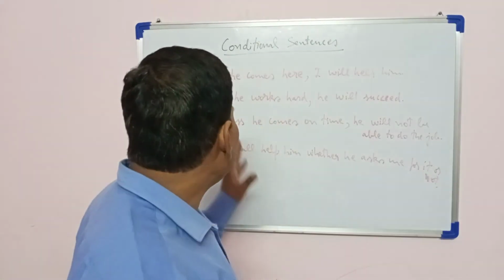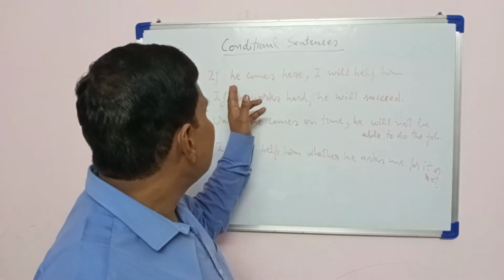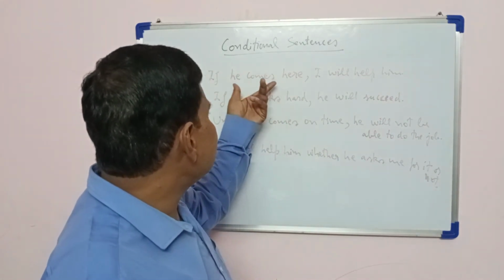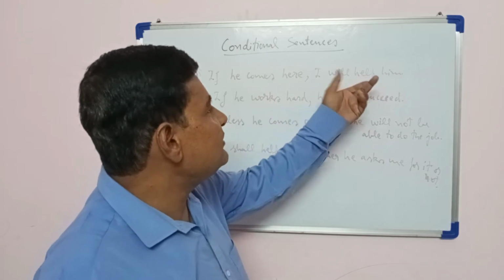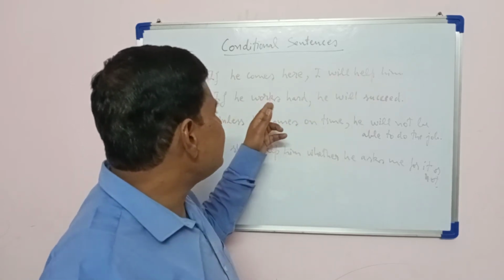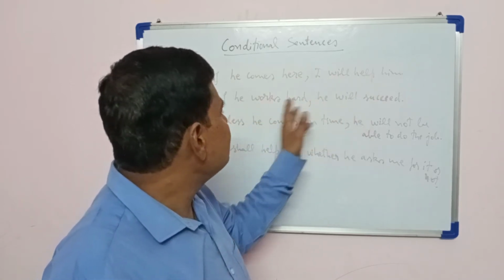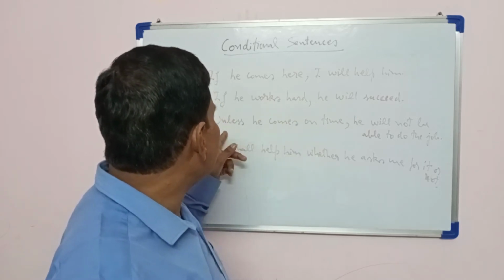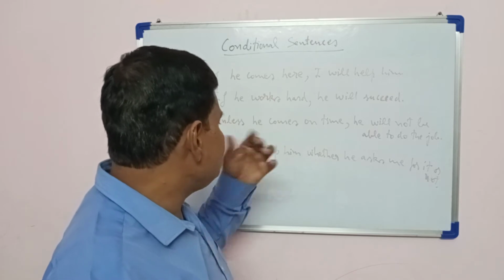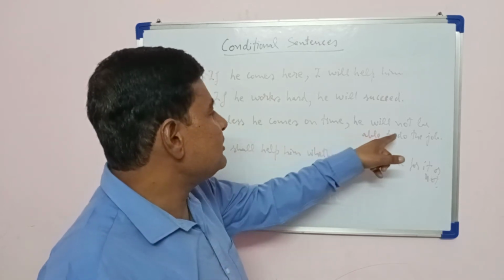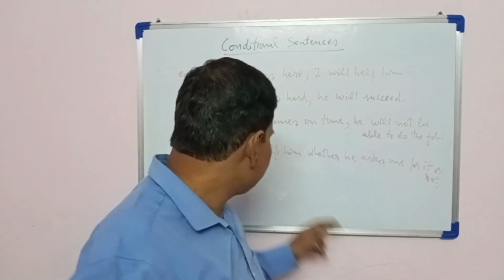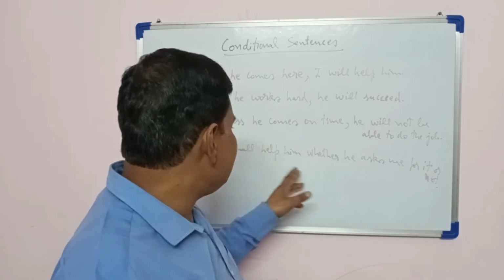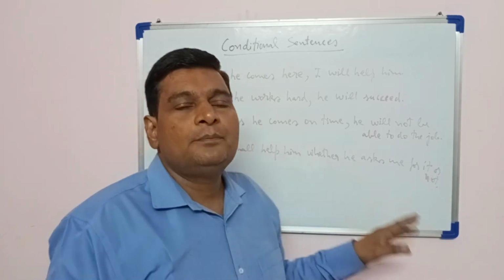So you can easily understand, if he comes here, this is the subordinate clause and I will help him, main clause. If he works hard, he will succeed. Unless he comes on time, unless is the conjunction introducing the subordinate clause, he will not be able to do the job. And here this is the example where we are using whether.